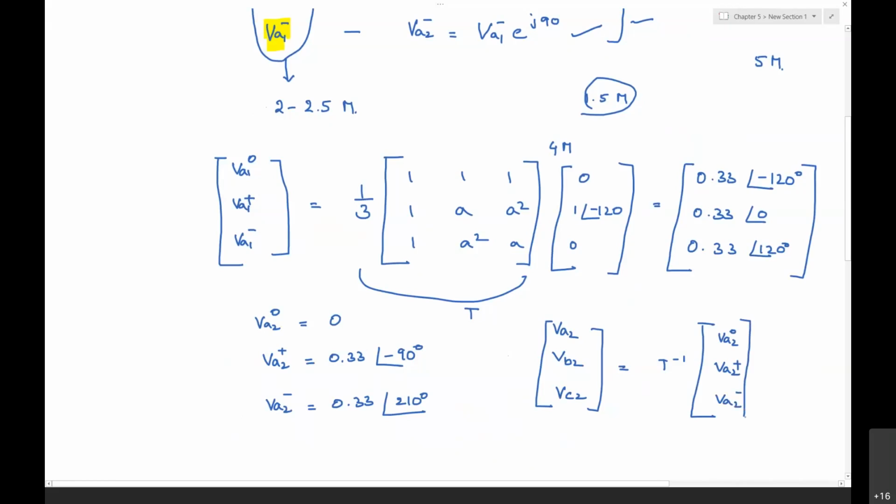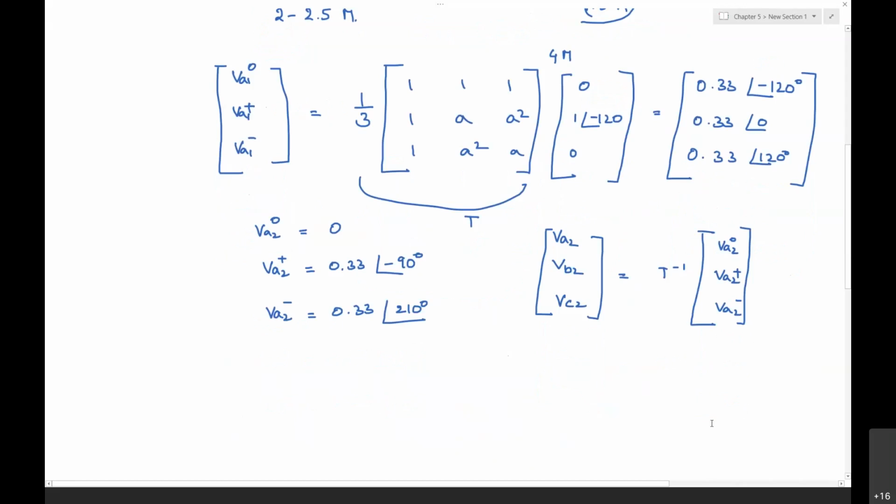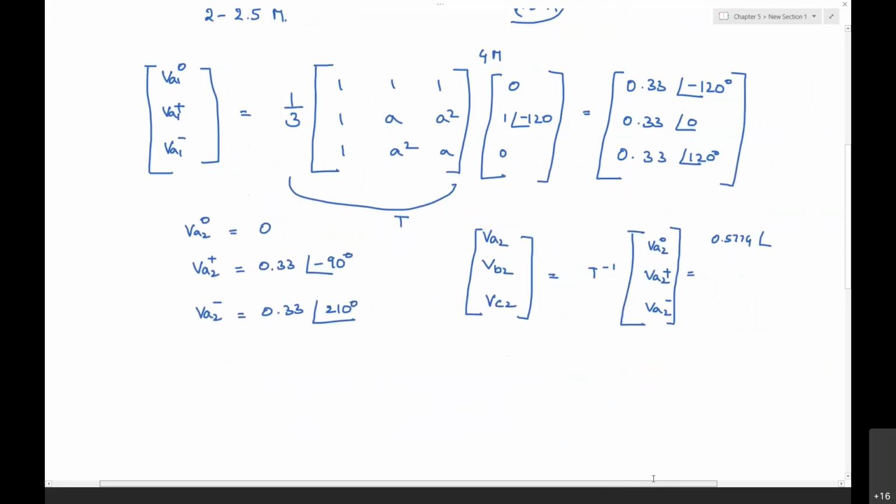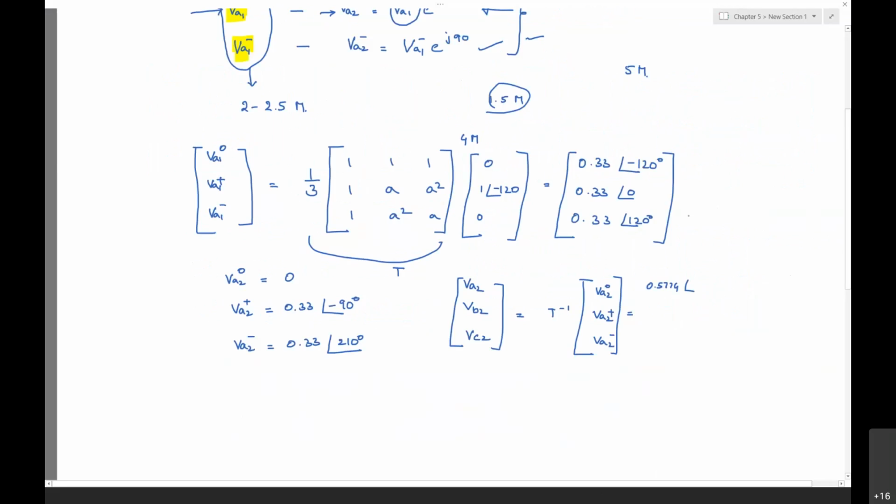When you do these things, we will be getting the voltages as 0.5774 at an angle of minus 120 degrees, 0, and 0.5774 at an angle of 60 degrees. This is the answer.